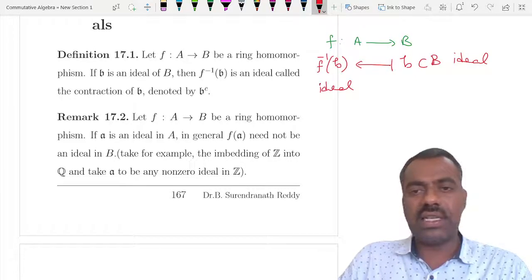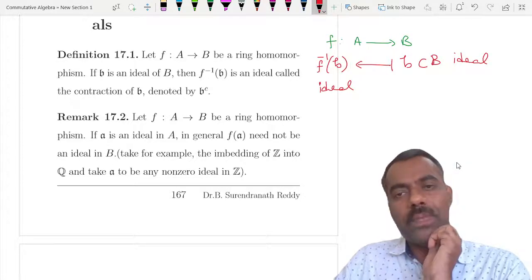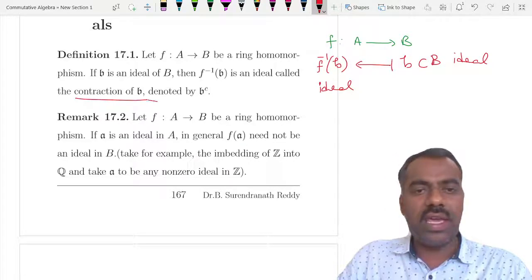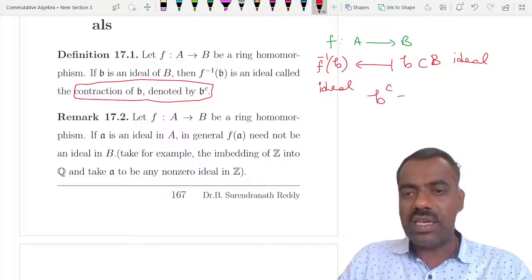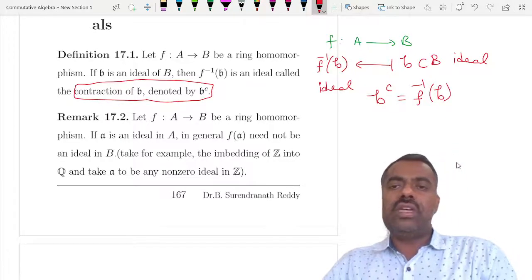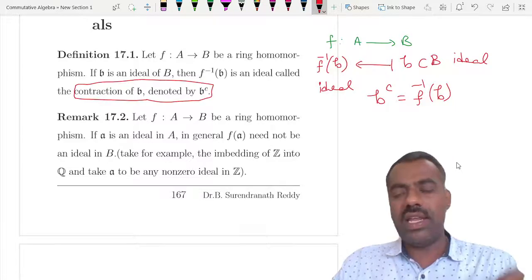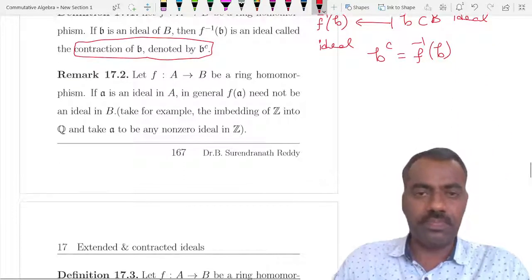You can easily check that, we have seen it already. It is an ideal in A, and we call it the contraction of b, denoted by b^c. So b^c is f inverse of b. Given any ideal here and a homomorphism, you always have an ideal here called the contracted ideal, the contraction of b.